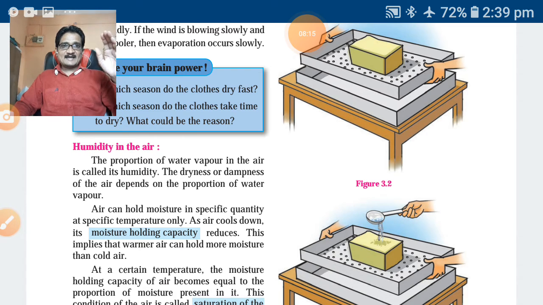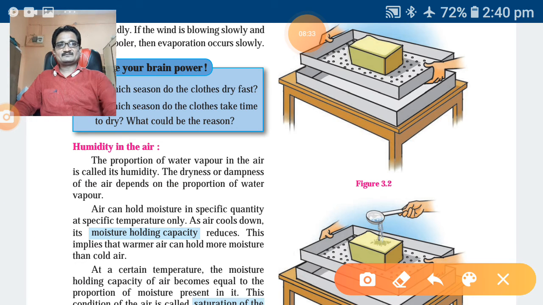So as air cools down, its moisture holding capacity reduces. So it depends on temperature. This implies that warmer air can hold more moisture than cold air. This point you can note down.